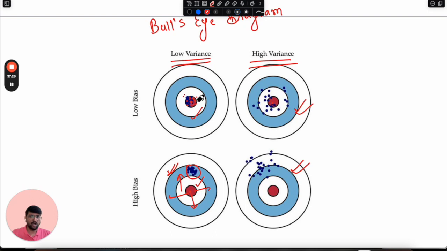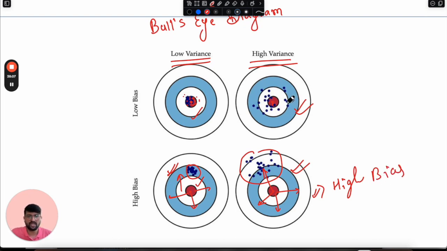But this is definitely not, because our predictions are lying all around our central point. And the same scenario is here. If you plot the central dot, in all the directions predictions are there. We are not saying that predictions are not there in the below direction, right direction, left direction, above direction. No, predictions are lying all around this particular central dot. But when we talk about this scenario, our predictions are highly biased towards this direction. All the predictions are lying in this direction, and there is no such prediction in the other directions. So we can definitely say this model is suffering from high bias,